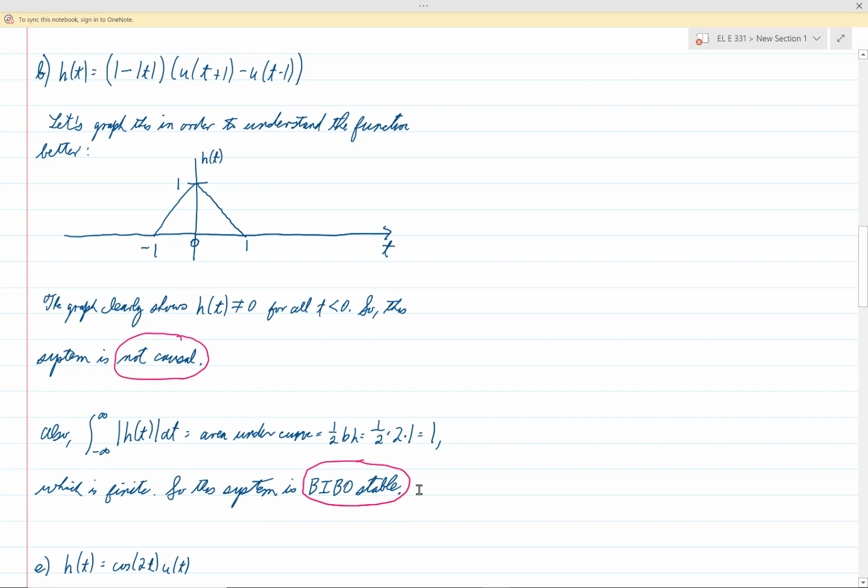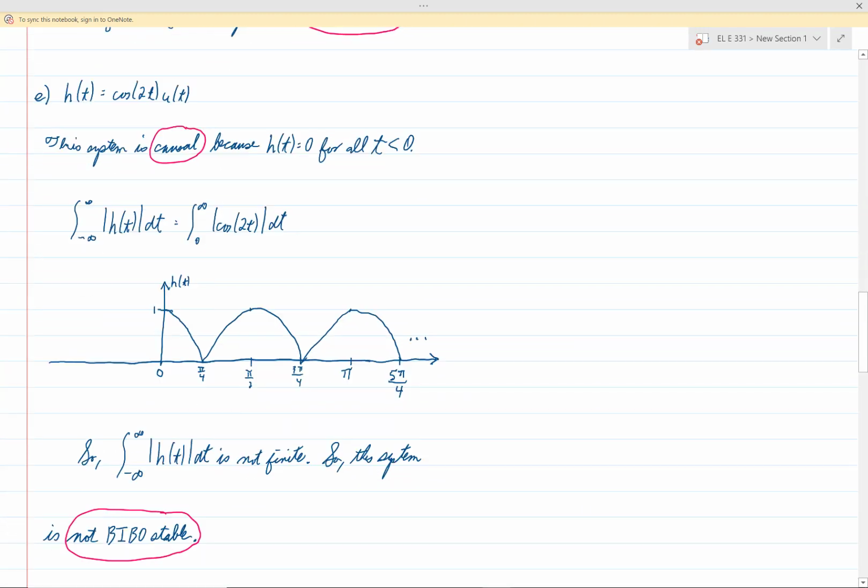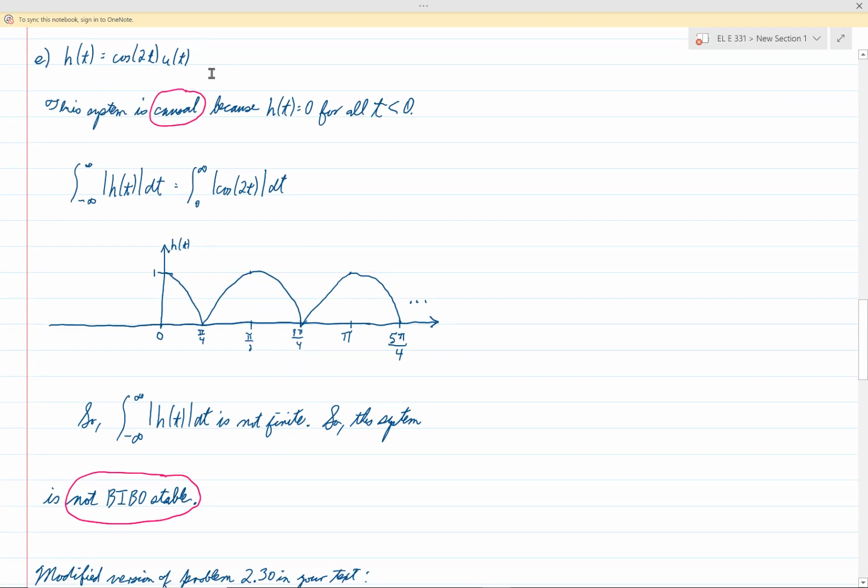And now let's look at one last case. What if h of t is equal to cosine of 2t u of t? Well, because of the presence of that u of t that's multiplying cosine of 2t, we know that h of t will be equal to 0 for all t less than 0. So this system is causal.